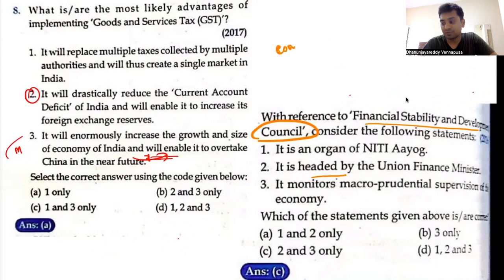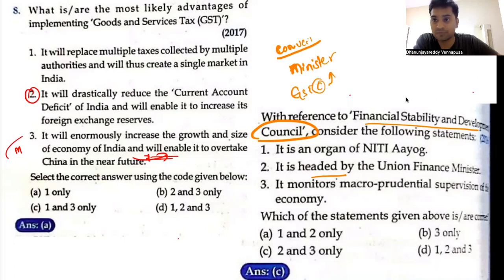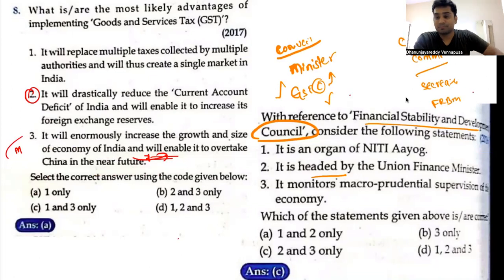Whenever you find a statement like this, councils, the majority of the time, will be headed by a minister. Councils will be headed by a minister. Always remember this. For example, the GST Council. Who is the head? Someone type it down after looking at this video. Who is the head of the GST Council? But whenever there are commissions or committees, they will be headed by secretaries. That is, officers will be heading them. For example, the FRBM committee is headed by NK Singh. NK Singh is not a minister. He is an officer, right? So that is the thing.